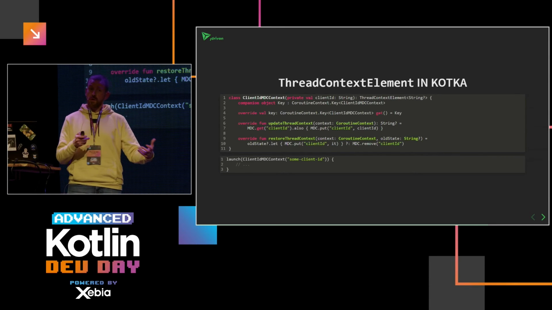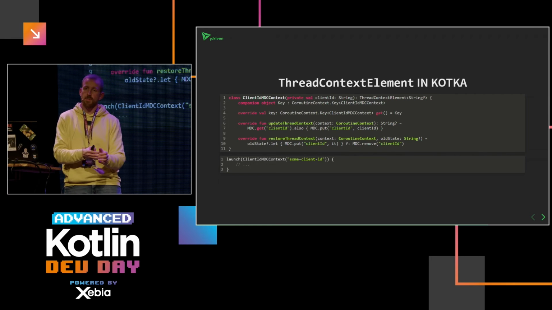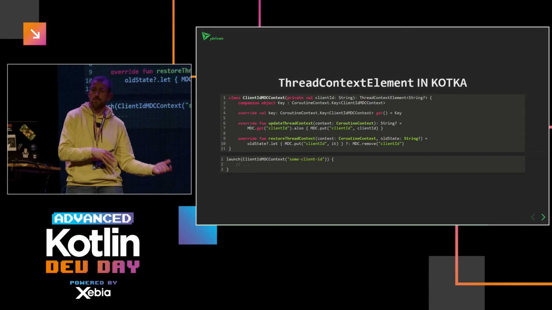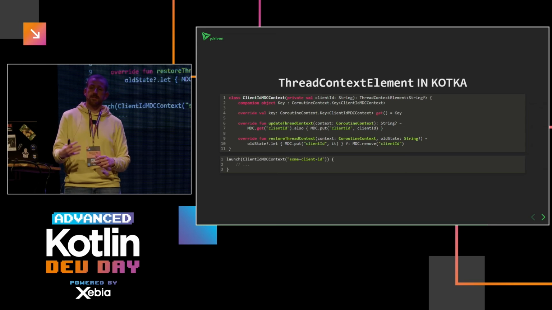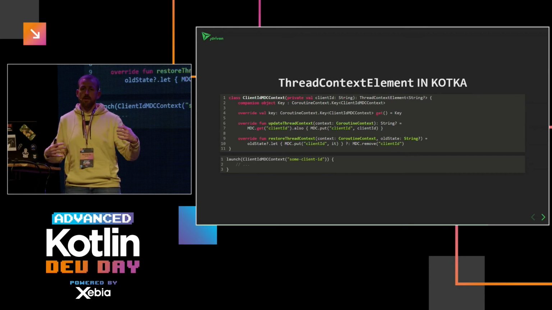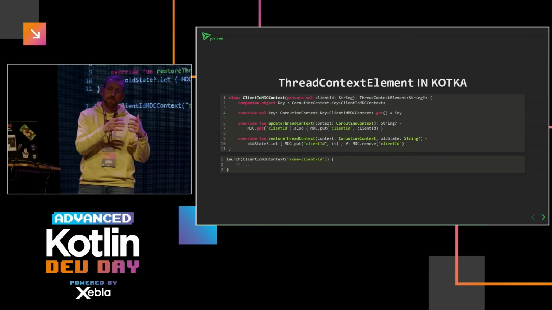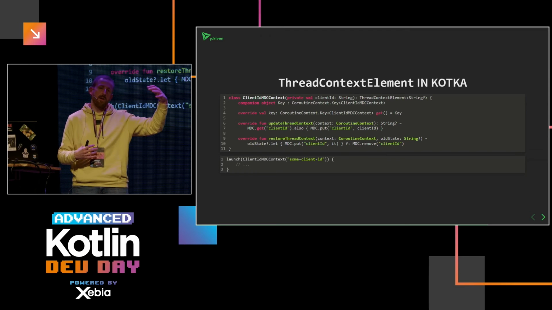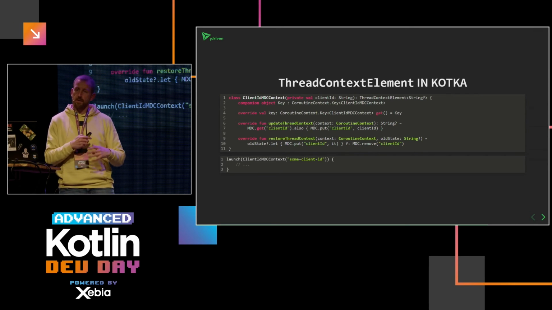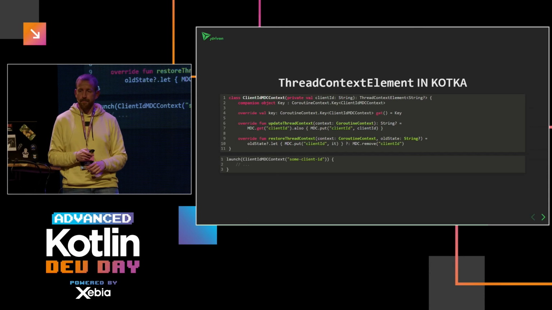And whenever you start the coroutine context for a specific client, in this case, which can be a specific producer for a specific topic or a specific consumer, you pass this MDC context element as an argument to the launch or to the withContext function, whatever, and it gets added to the context and also to all the child coroutines that are started from that coroutine. So you don't have to do it every time you launch something, but only at the top, basically, because of the hierarchy way of working.